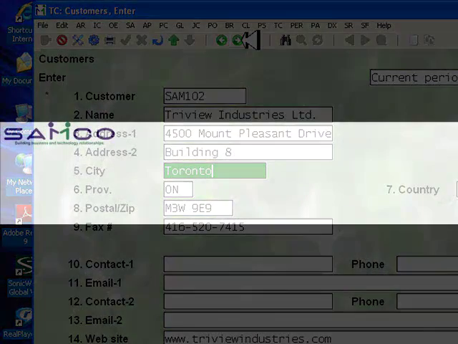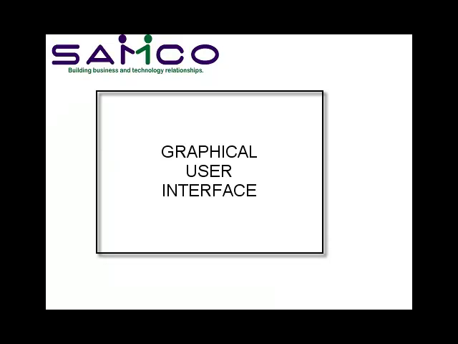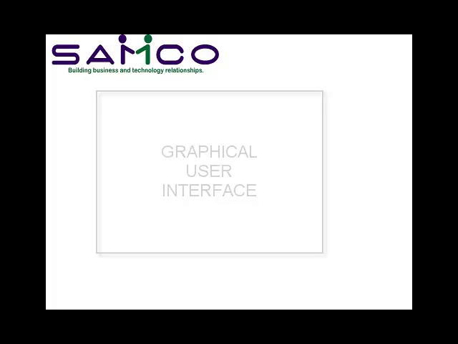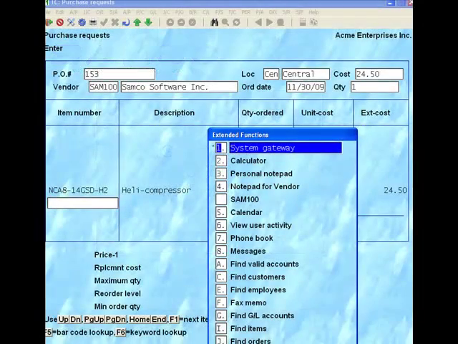Well, that's our overview of the GUI interface. Have fun experimenting, and please continue to the next chapter of our webcast to learn about our new document management features in the printing of reports.